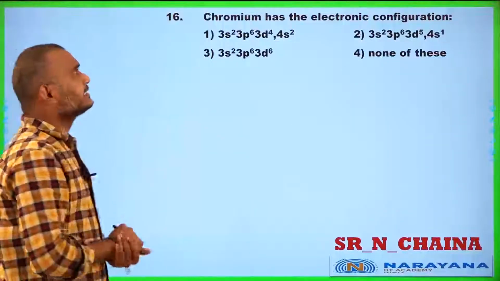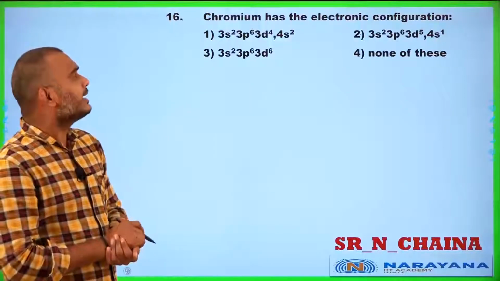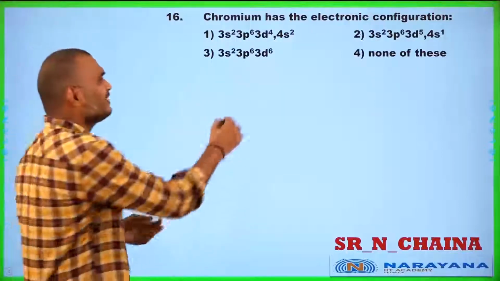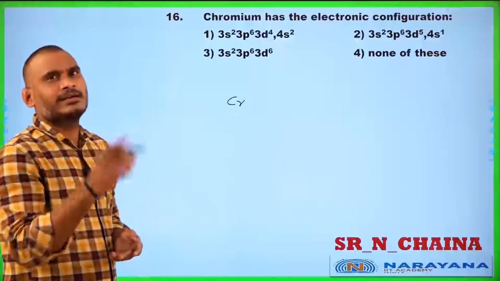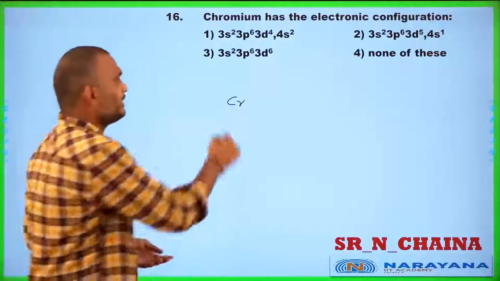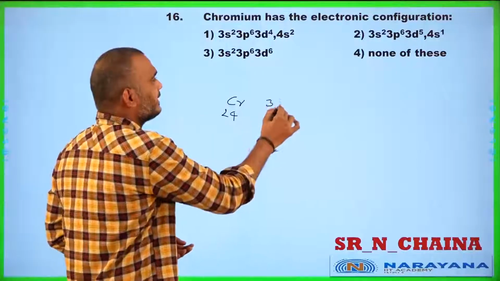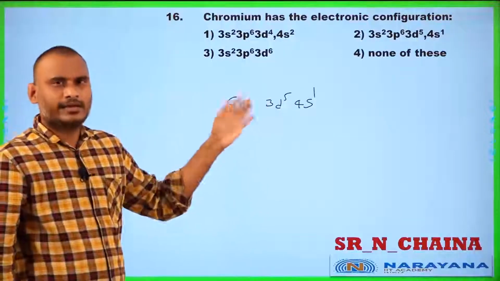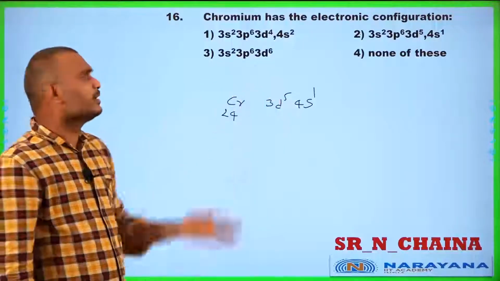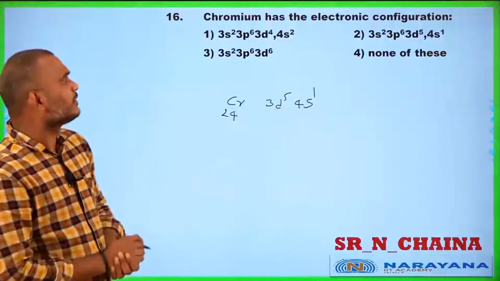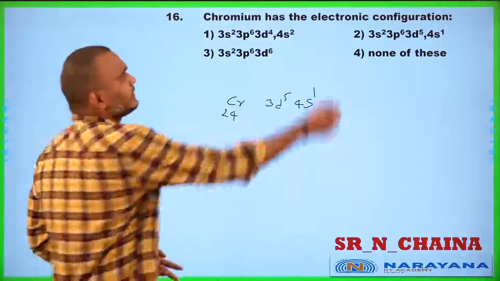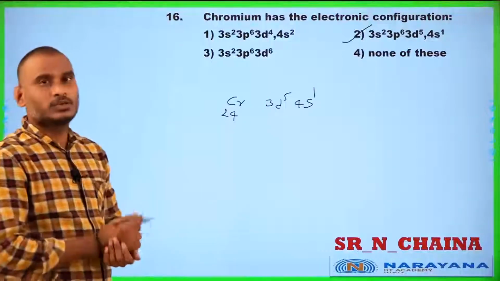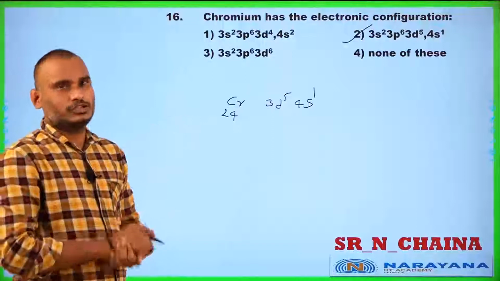Next you see student, the 16th question. Chromium has the electronic configuration. Every student knows this one. This is the first abnormality present in the d block. What is that? 24. That is 3d5 and 4s1. What is the reason? Half filled electron configurations are stable. Because of that reason, 3d5 and 4s1. That is 3s2, 3p6, 3d5 and 4s1. Therefore, the correct answer for the 16th question is 2. And now you go for the next question, student.